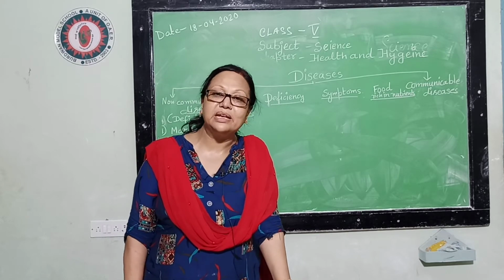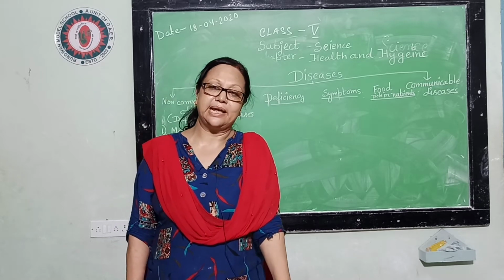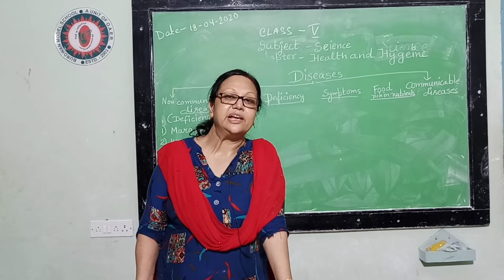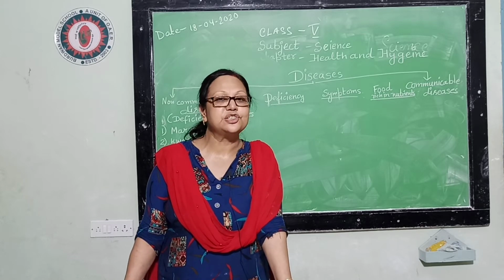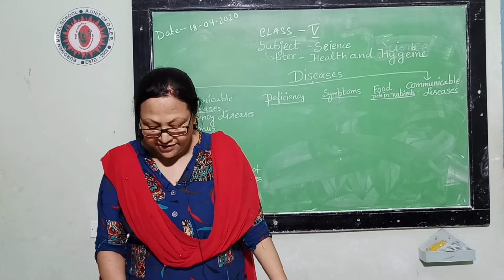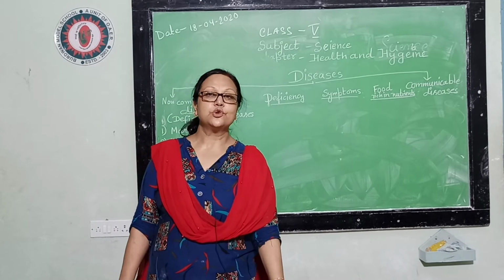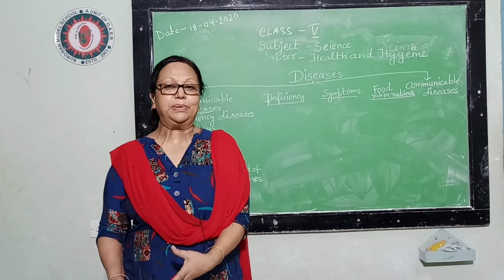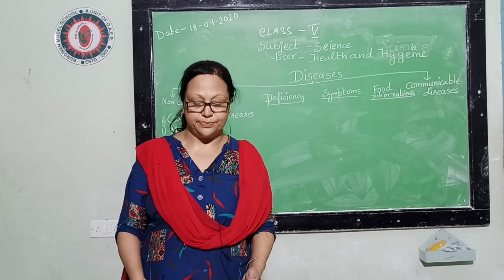So what supplement do we have to take? We have to take the sources which give plenty of vitamin A, like carrot, papaya and leafy vegetables like spinach. So all these things can give a person a good amount of vitamin A.